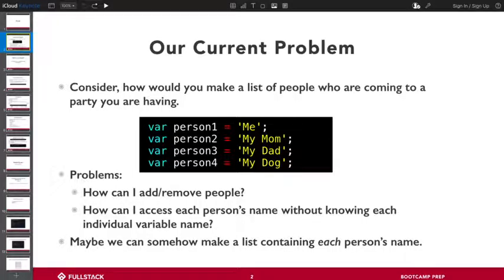And then somewhere else, if I want to maybe print out this list, I would need to say, all right, print out me, my mom, my dog, and my dad. If I want to say how many guests do I have, I would need to count me, my mom, my dog, and my dad. So it gets very tedious very quickly when you try to reference all these things individually, right? So an array is basically something that we can create that can hold a bunch of different other variables for us. So in this case, I can create one list that's just called my party, and in this list can be these 4 things: me, my mom, my dad, and my dog. But now I have this single collection that I can use to refer to everything at once.